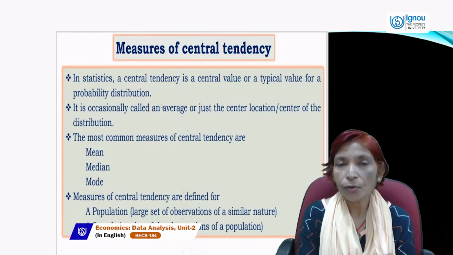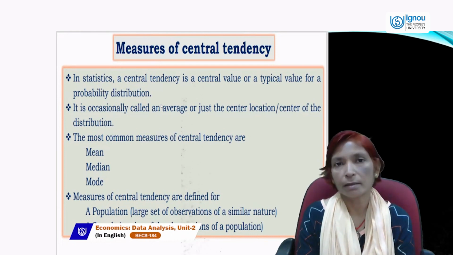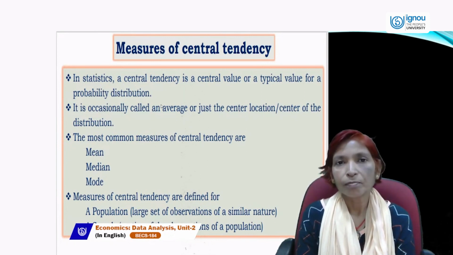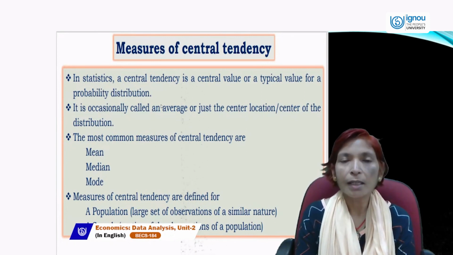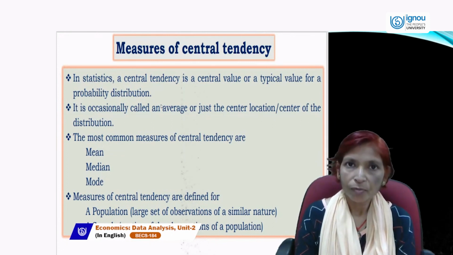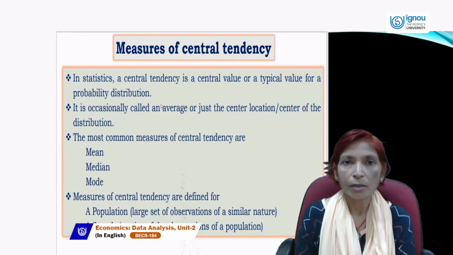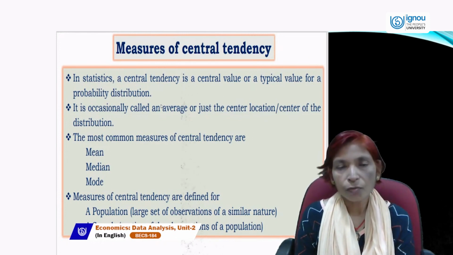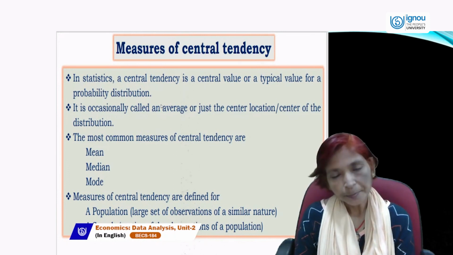Average does not give you any accurate answer, but the data from which we collect the average is all included in the calculation of the average. And average is based on all the observations, all the data which we collected.